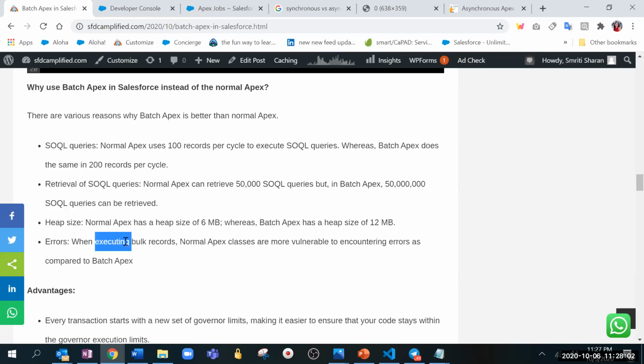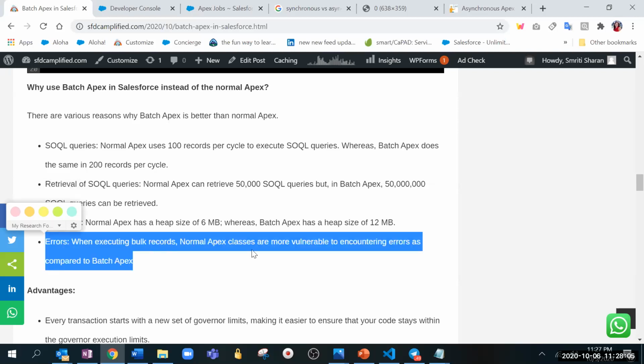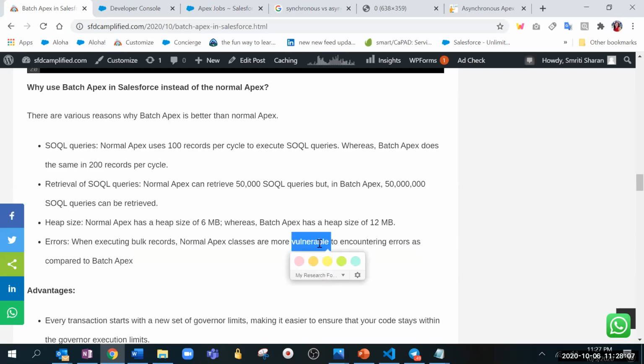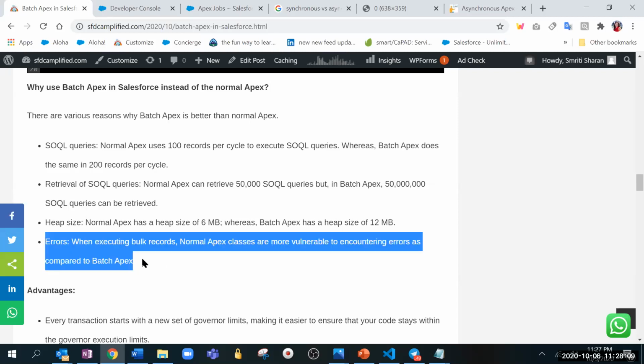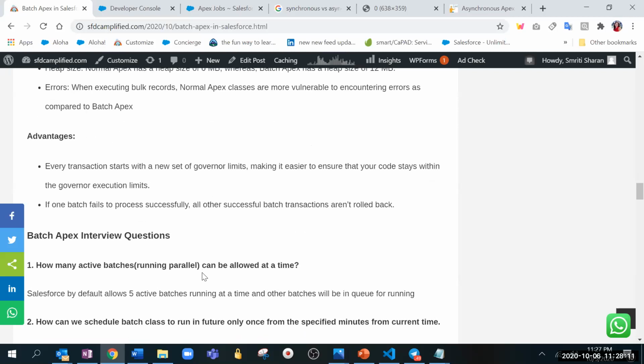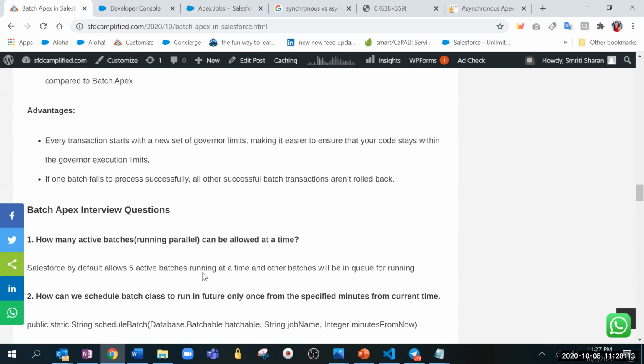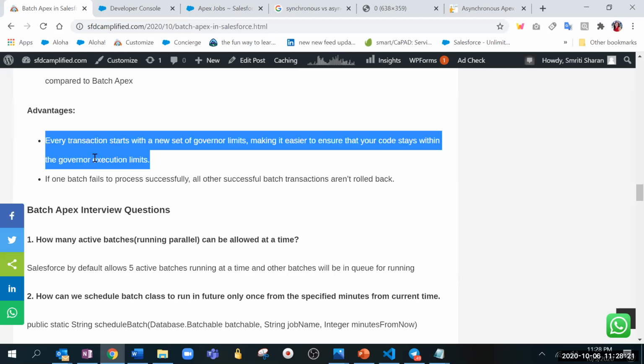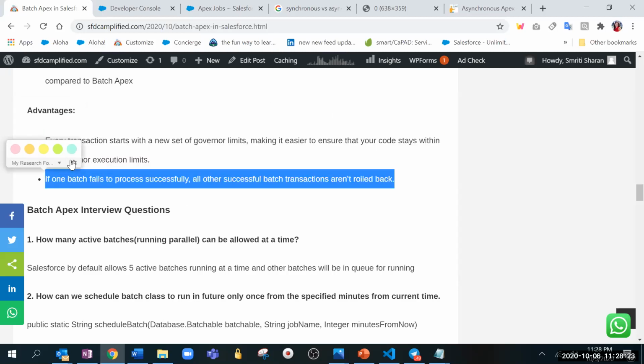And then regarding errors, when executing bulk records, normal Apex classes are more vulnerable to encountering errors as compared to batch Apex. So these are some of the pointers which you can discuss. And then there are some advantages: every transaction starts with new governor limits, which makes it easier to ensure that it stays within the governor limit. And this is very important in terms of interview.